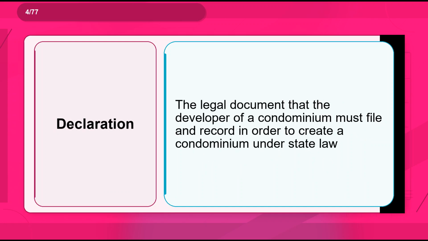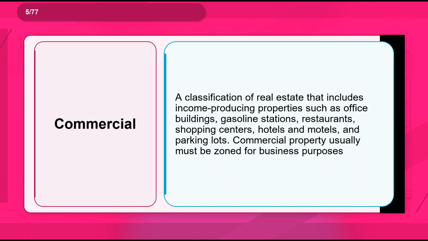Flashcard 4. Term: declaration. Definition: the legal document that the developer of a condominium must file and record in order to create a condominium under state law. Flashcard 5. Term: commercial. Definition: a classification of real estate that includes income-producing properties such as office buildings, gasoline stations, restaurants, shopping centers, hotels and motels, and parking lots. Commercial property usually must be zoned for business purposes.